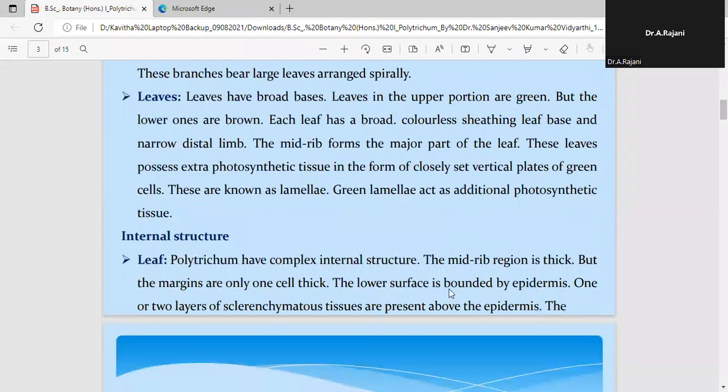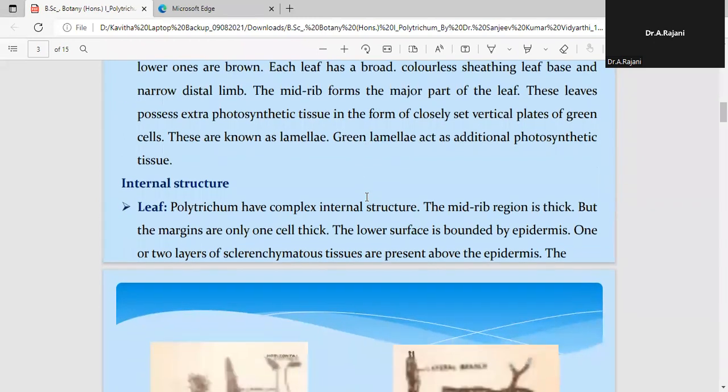The upper surface of the leaf possesses photosynthetic tissue for performing photosynthesis, hence they are known as the lamellae. This photosynthetic tissue is in the form of vertical plates. So these plates we call the photosynthetic tissue or the lamellae.